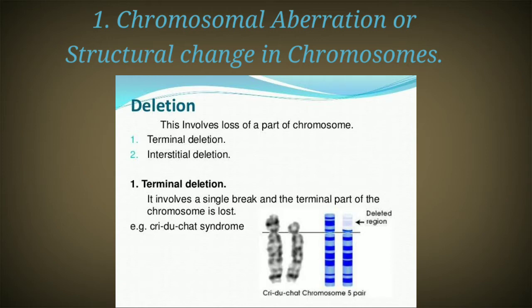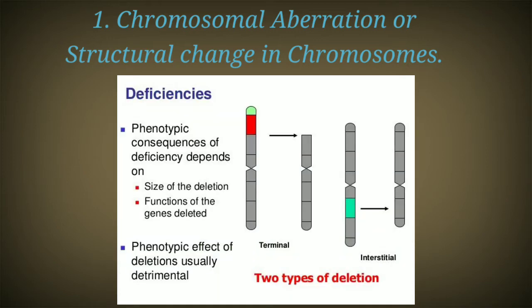The next type is called deficiency. In deficiency, it is the loss of a terminal segment of a chromosome. This terminal segment is lost by a single break in the chromosome. So deficiency leads to the loss of a segment, same as deletion, but here it is always the terminal segment.